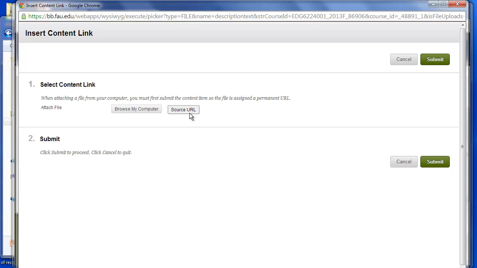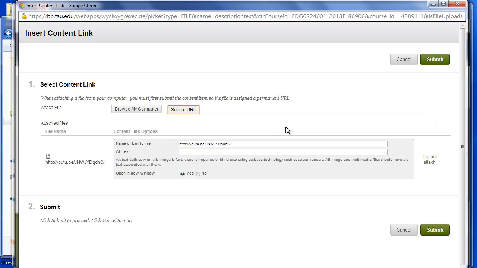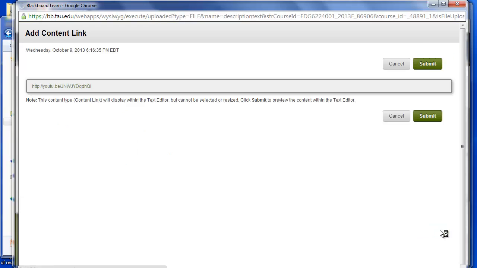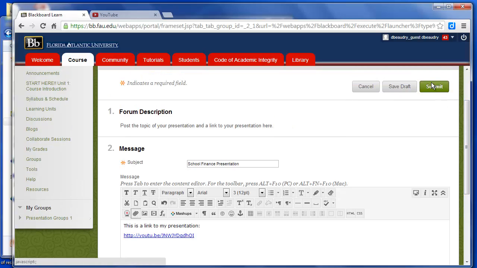So I'll click on that, and a new window pops up, and I'm going to choose source URL. I'll click on that, and I will paste in the link that I had from YouTube. This is the link to my presentation in YouTube. I'll click on Submit, and it should automatically open in a new window. It should say yes, and just leave that, that's fine. I'll click on Submit, and then I will submit again to show that I want to submit the discussion board post.